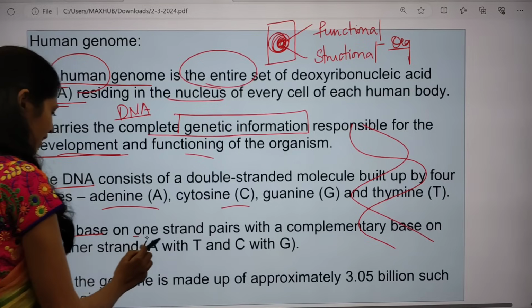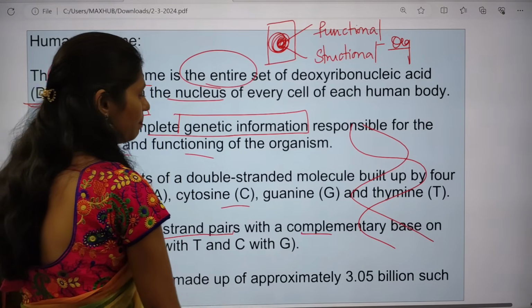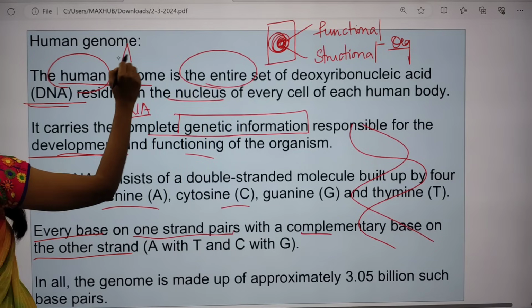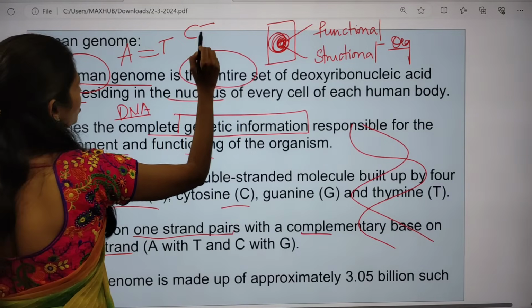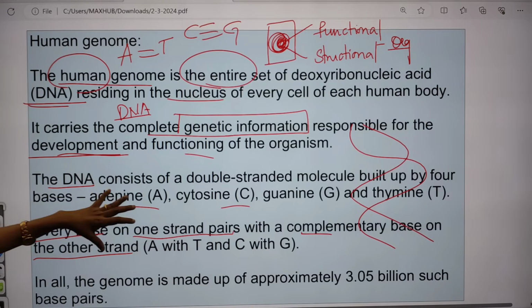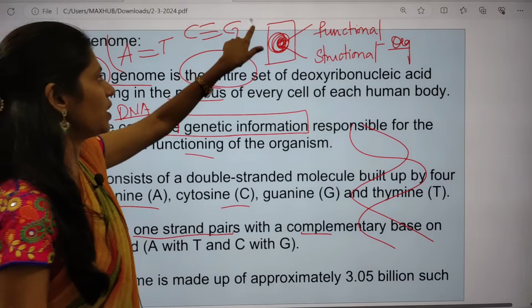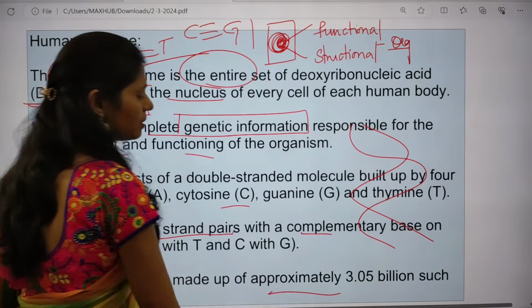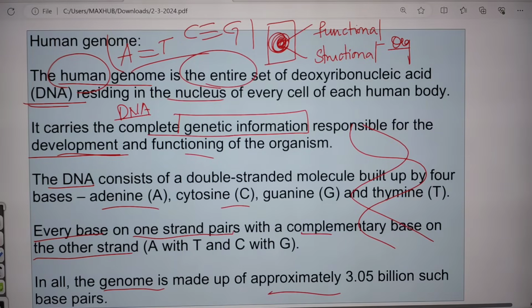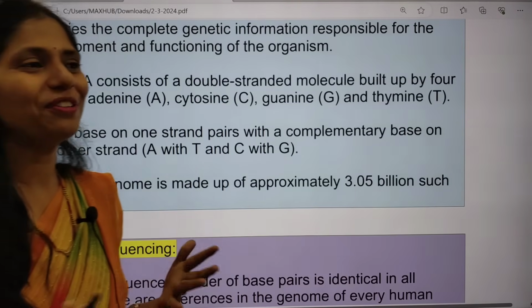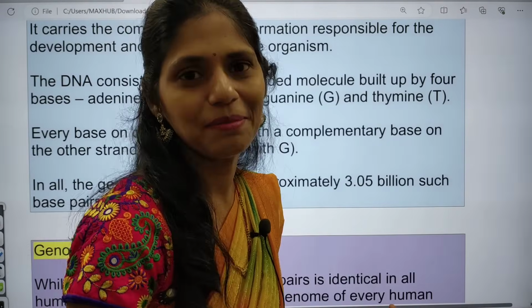Every base on one strand pairs with a complementary base on the other, so opposite to A we have T, and opposite to C we have G. If you understand this sequence, we can understand the structure of our DNA. In all, the genome is made up of approximately 3.05 billion such base pairs. You can't imagine the number.